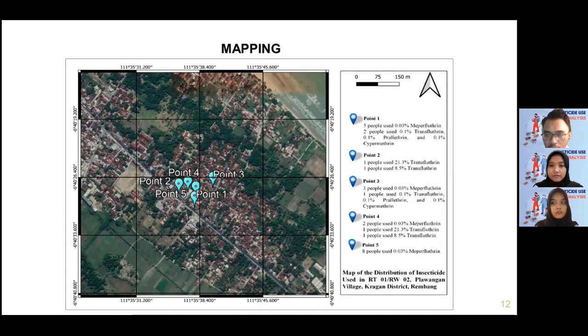In point 3, there are 3 people who use 0.03% mepeflutrine, and 1 person uses 0.1% transflutrine, 0.1% pralatrine, and 0.1% cypermethrin. In point 4, there are 2 people who use 0.03% mepeflutrine, 1 person uses 21.3% transflutrine, and 1 person uses 8.5% transflutrine. And in the point 5 area, there are 8 people who use 0.03% mepeflutrine.